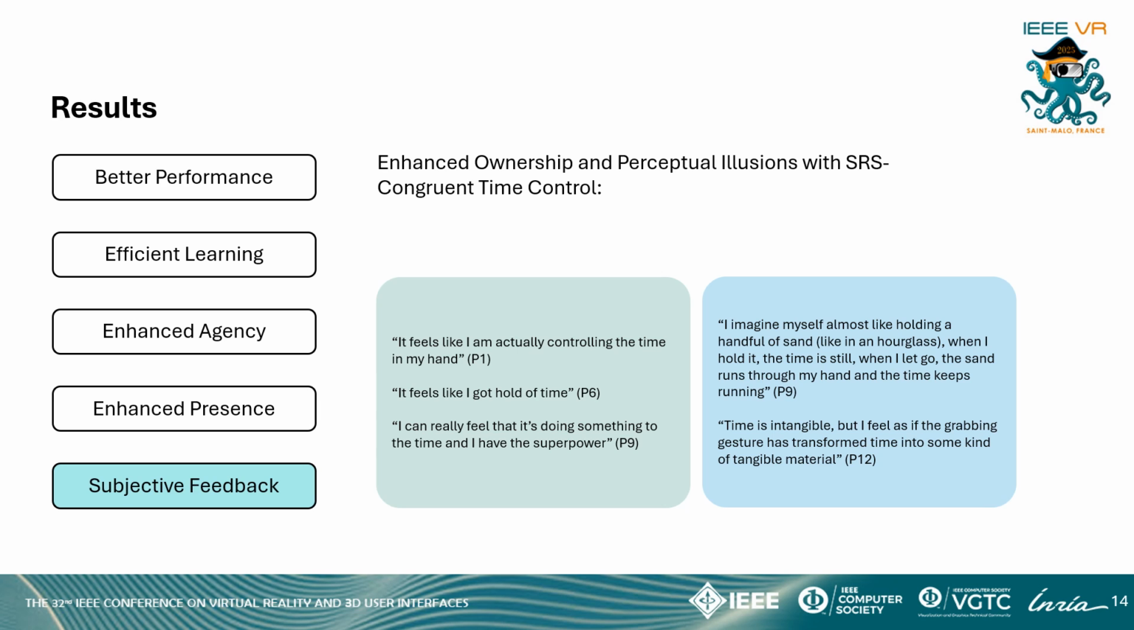After using the congruent method, 6 participants reported feeling a stronger sense of ownership over the time control superpower, even without being explicitly asked. This self-reported sense of ownership was not observed with the other 2 methods. Interestingly, 4 of these participants also described experiencing perceptual illusions, feeling that time had become something tangible and grabbable.